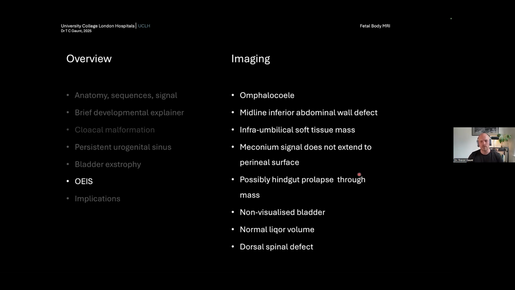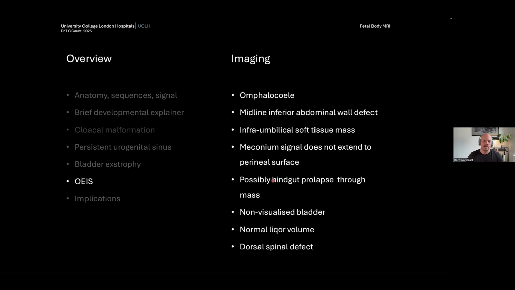It's usually low because of the exstrophy, but then there's a large midline inferior abdominal wall defect. That then gives rise to an infraumbilical soft tissue mass, which is frequently called the exstrophy mass. Okay, it's just a large kind of soft tissue abnormality with no really recognizable signal characteristics. If there's some bowel in there, you may see a small amount of high T1 signal, but it's very difficult to characterize it otherwise.